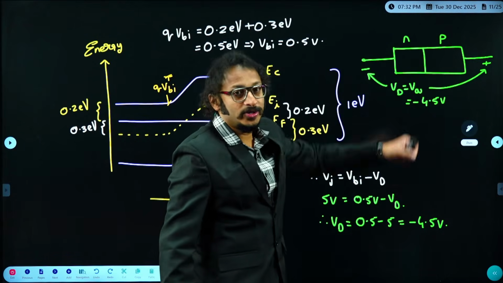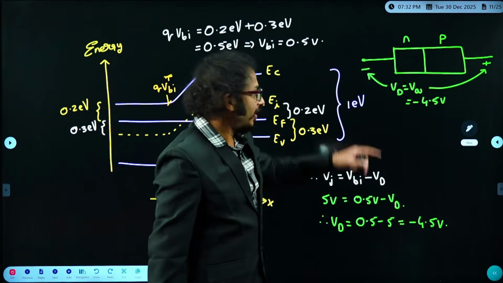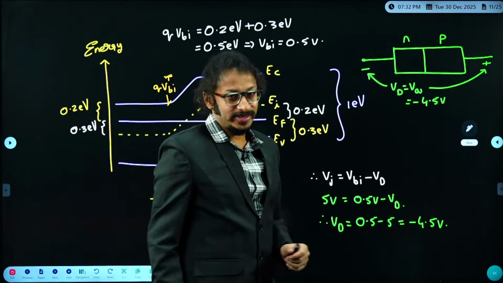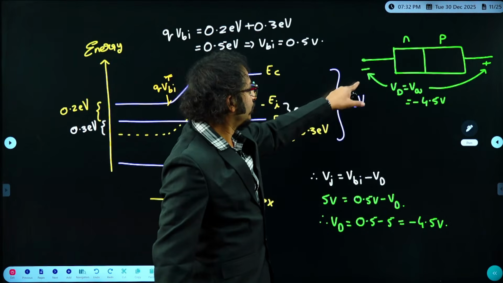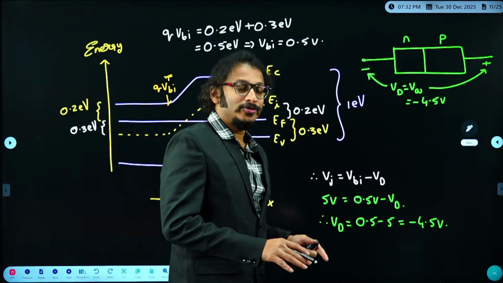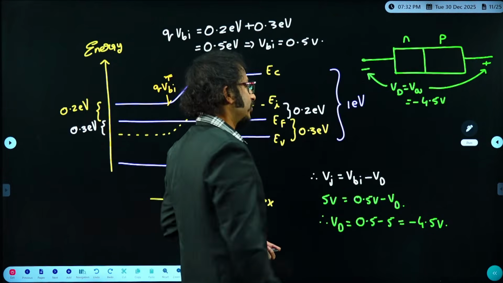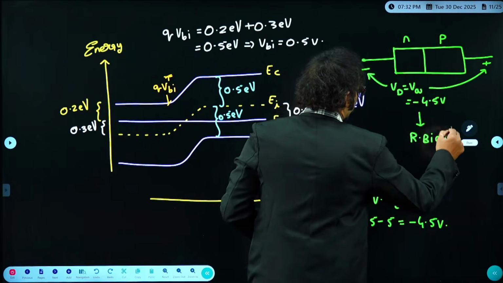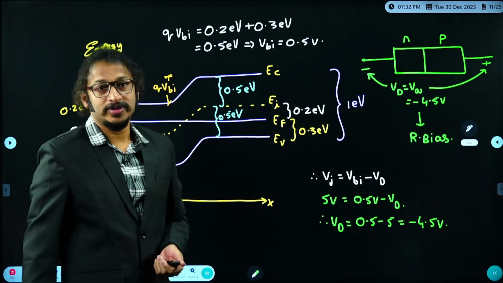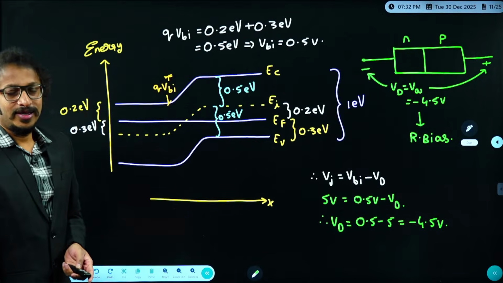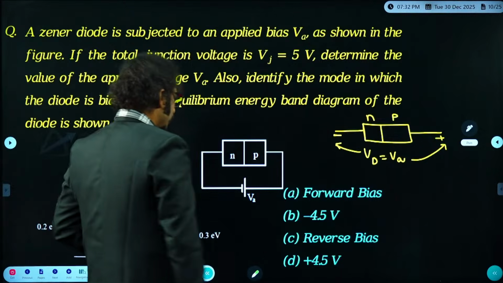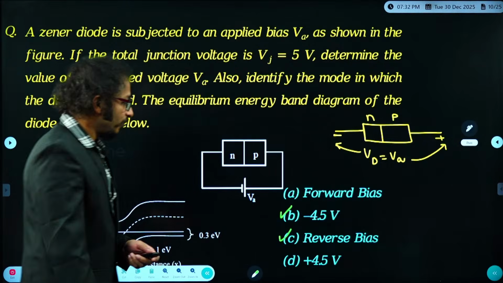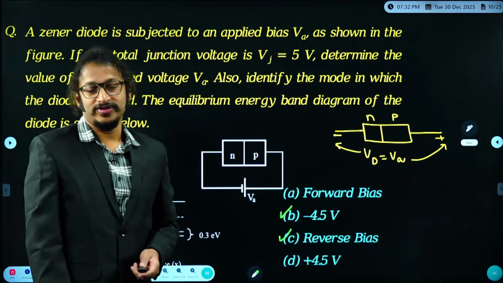This indicates I need to reverse the polarity. As per the polarity specified by the examiner, if I got minus 4.5, I need to reverse the polarity. That means this will become positive, that will become negative. It indicates cathode voltage is greater than anode voltage, which clearly represents reverse bias. It is not forward bias. I hope you got the point, dear students. So the answer is reverse bias and minus 4.5 volt. It is not plus 4.5 volt, it is minus 4.5 volt.